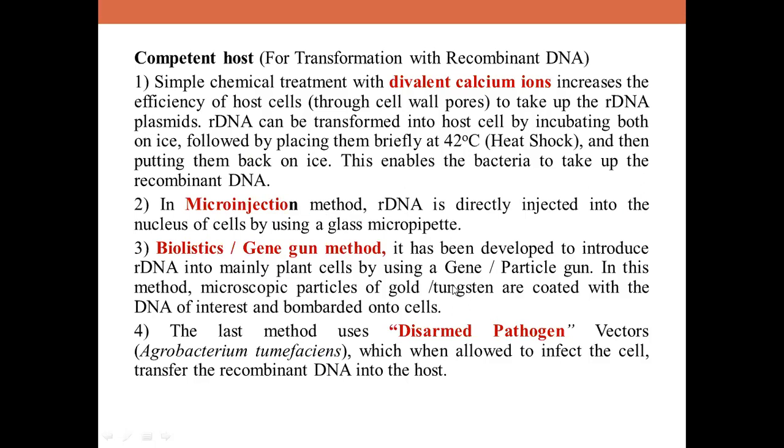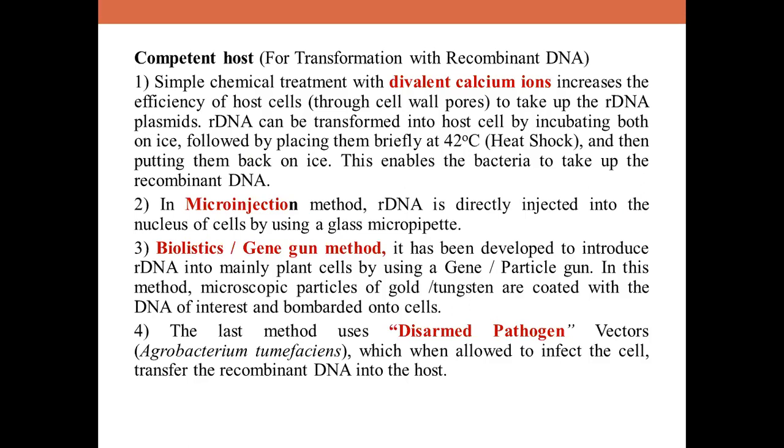Now another method we have, that is biolistics or the gene gun method. In the gene gun method, the main purpose is, it has been developed to introduce rDNA mainly into plant cells because we have the cell wall problem there. And this method is very efficient for plants. In this method you use a gene or particle gun or a biolistic apparatus. In this, microscopic particles of metals like gold or tungsten are coated with the DNA of interest, and they are then bombarded into the host cell. With high velocity, these microparticles are bombarded into the host cell, and the method is called gene gun.